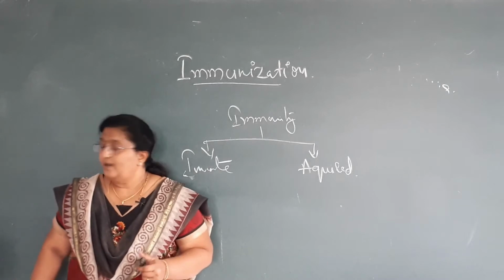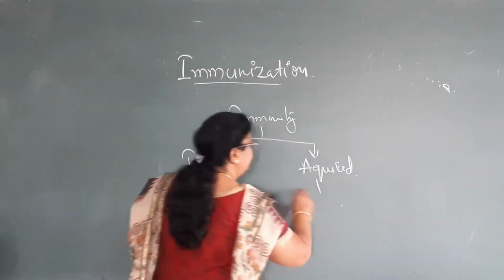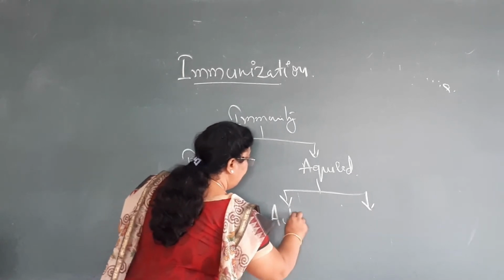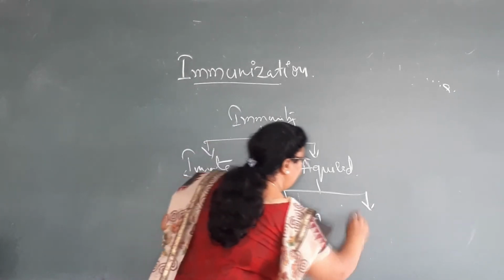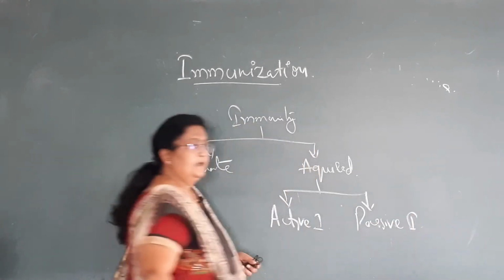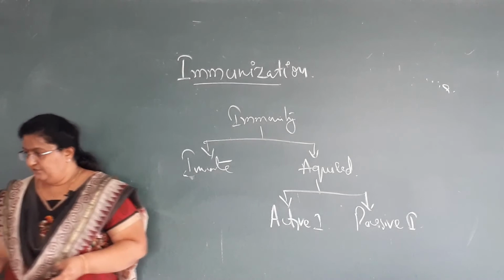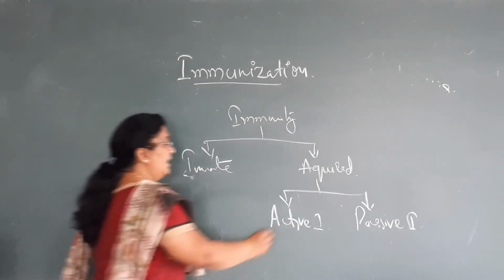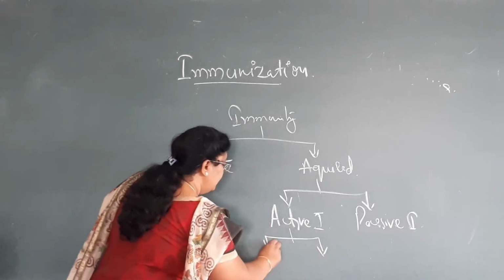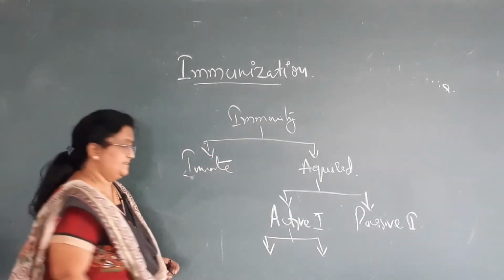Once again, this acquired immunity is classified into two types: active immunity and passive immunity. Active immunity is one which is produced in response to some diseases.